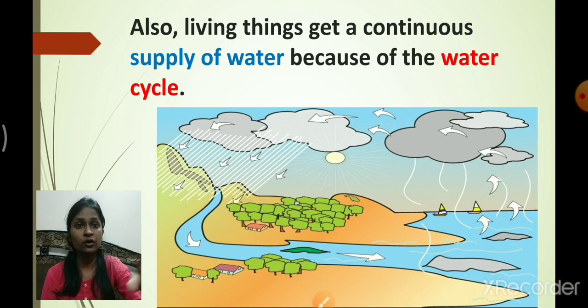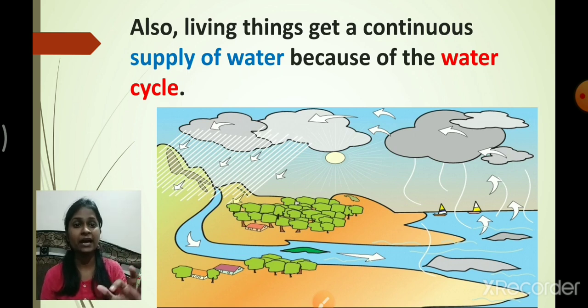Okay. Now one more thing. Along with the nutrient cycle there is one more cycle which operates in nature, and what do we call it? Water cycle. What do we call it? Water cycle. Can you see here in this picture, students? What can you see here in this picture?